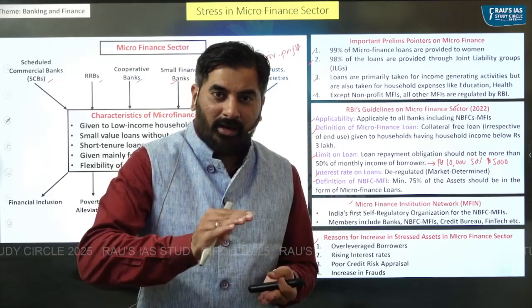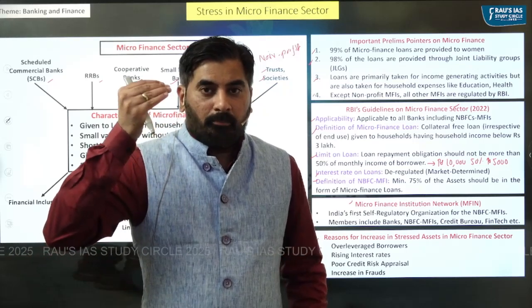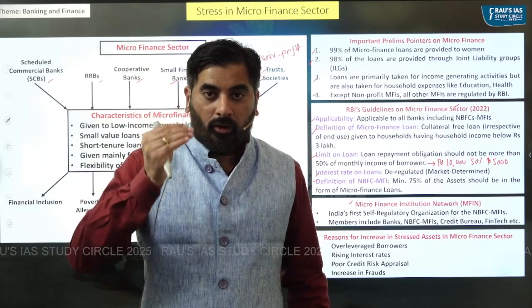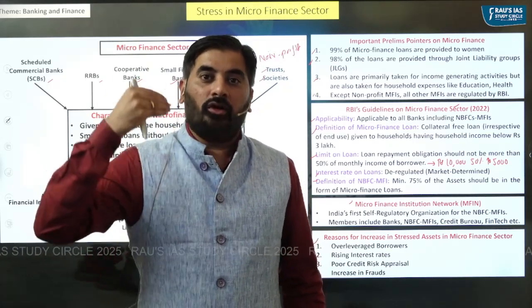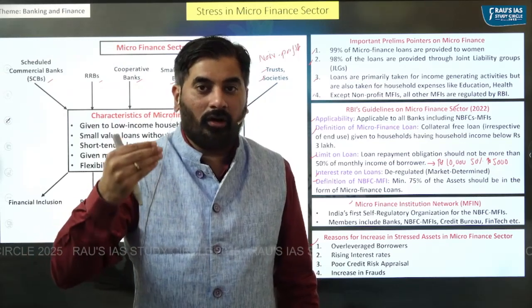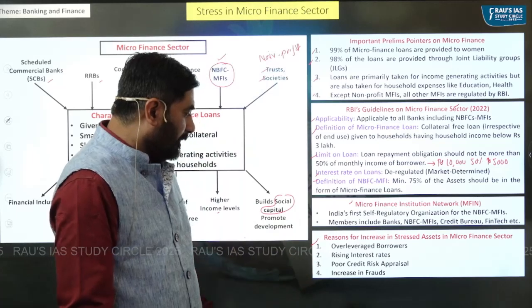This best part can also become the worst part, because people can end up over borrowing money, and if they do, they might not be able to repay the borrowings, and hence they will default on repayment, right? So that is problem number one.